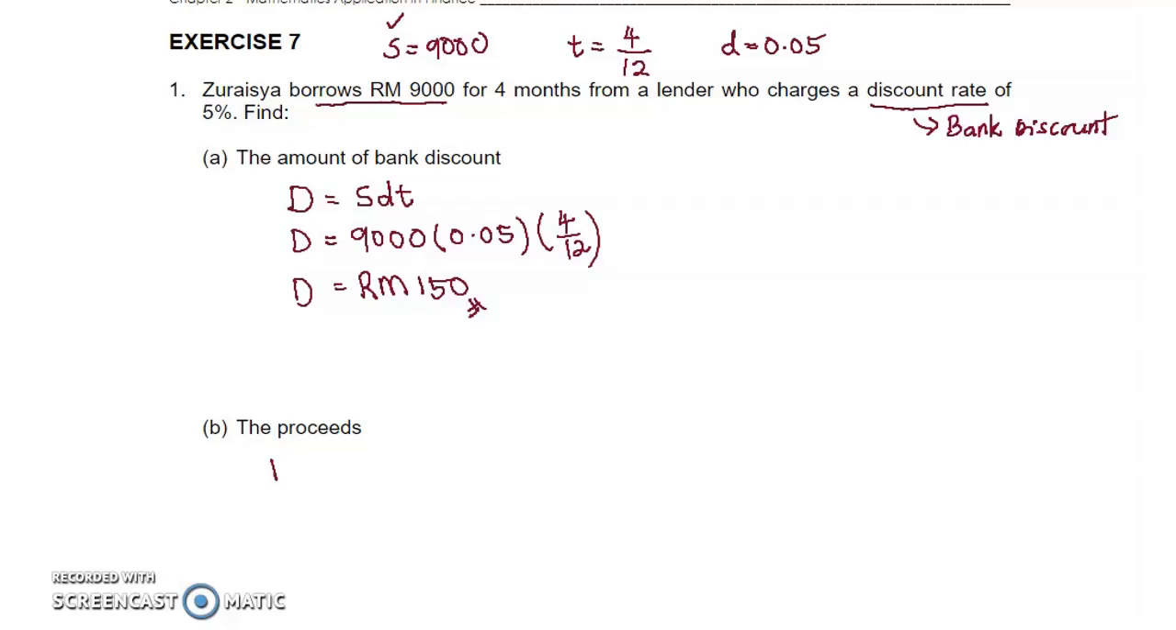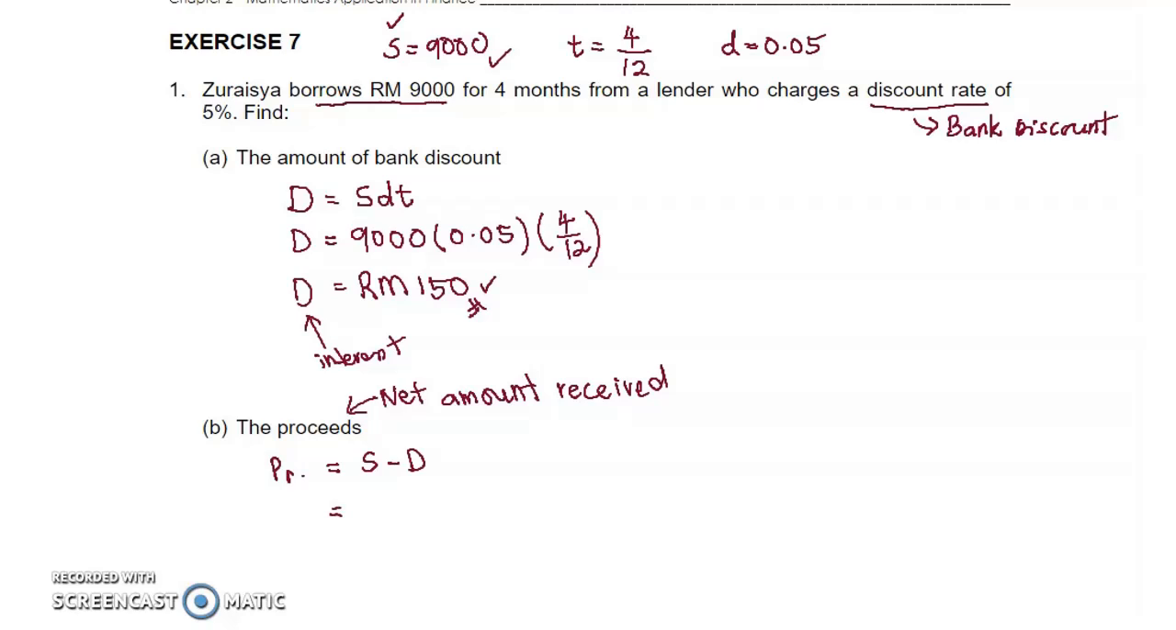Okay, B, proceeds. What is proceeds, as just now? Proceeds is the net amount received after the interest was deducted. The interest here refers to bank discount, so the concept is still the same. So proceeds equal S minus D. No need to expand this formula since we have value S and also value D.